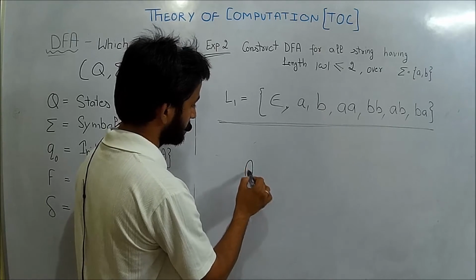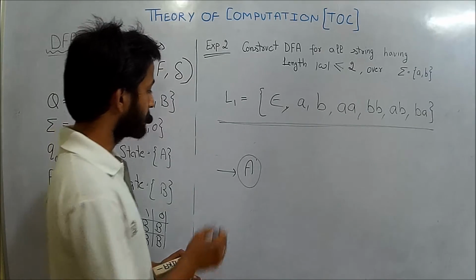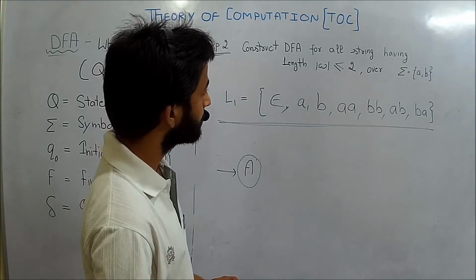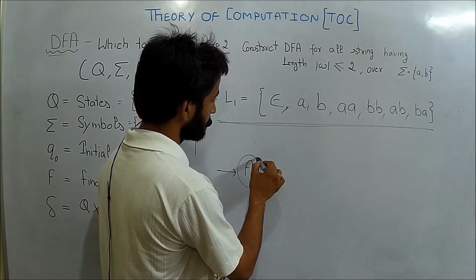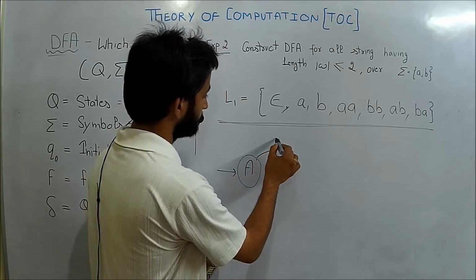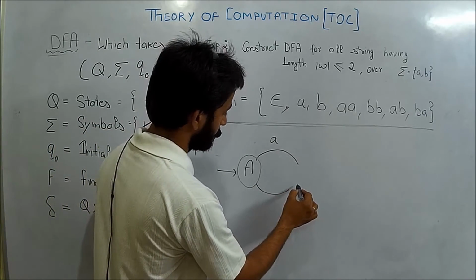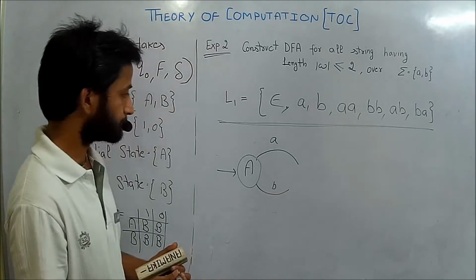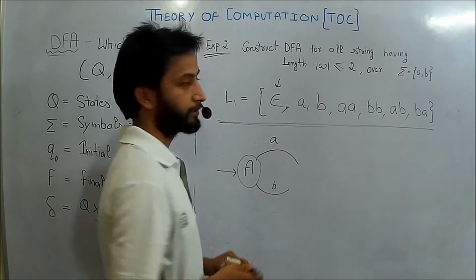Let us start with state A as the initial state, and I have to show the transitions of A and B. First of all I have to accept the string epsilon.